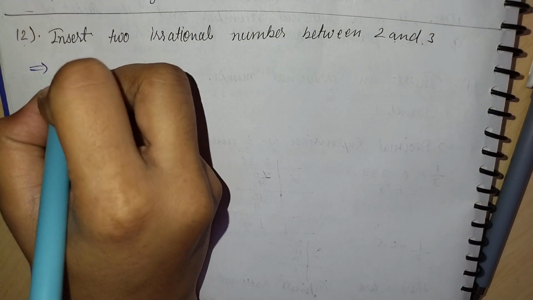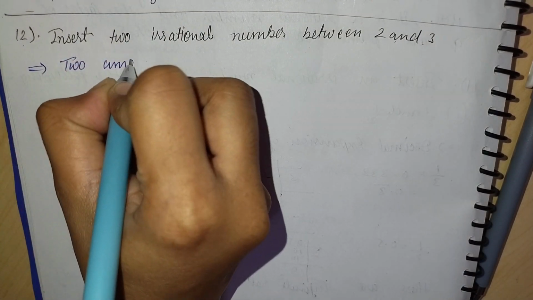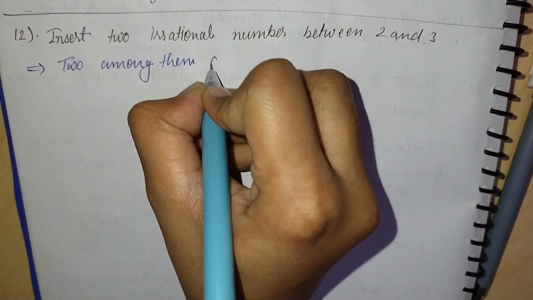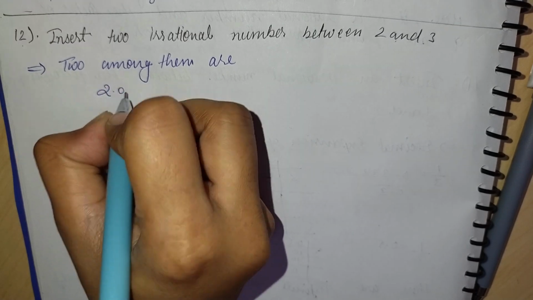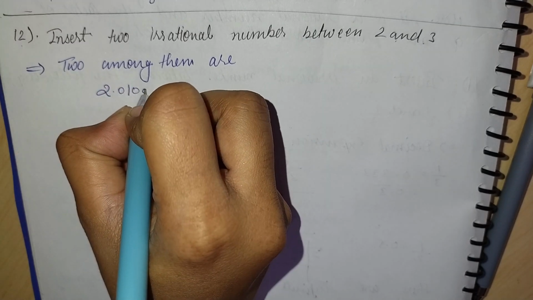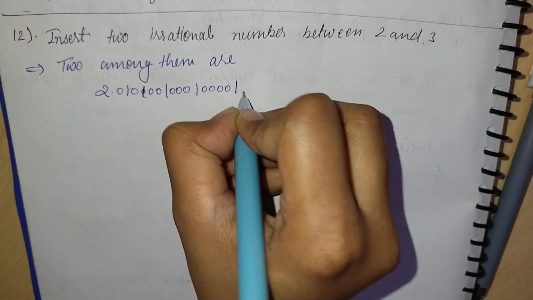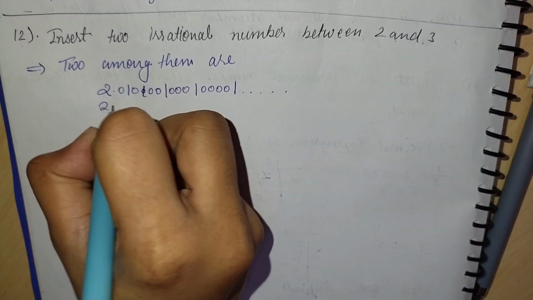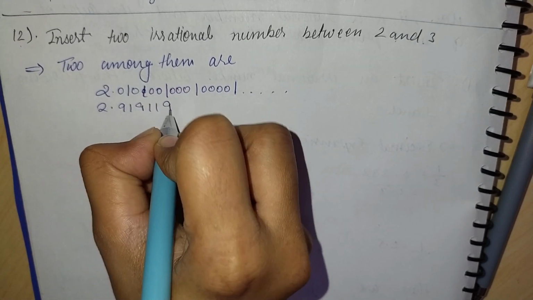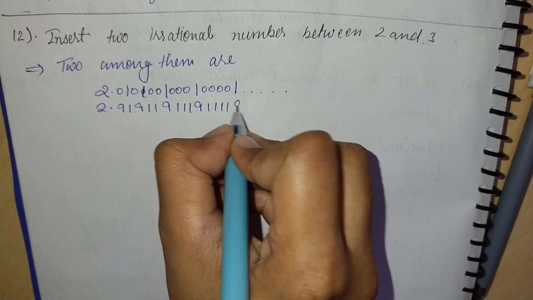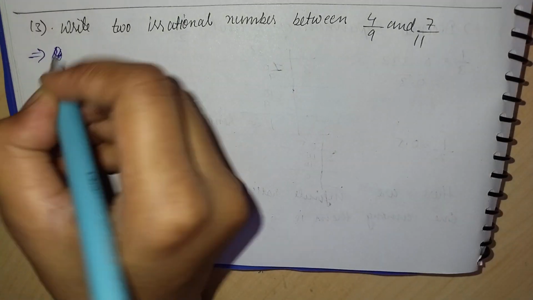The two among them are 2.010, 1001, 1001, 401, and writing the second one as 2.91, 911, 911, 9419. As these are non-terminating and non-repeating, hence these are irrational numbers between 2 and 3.